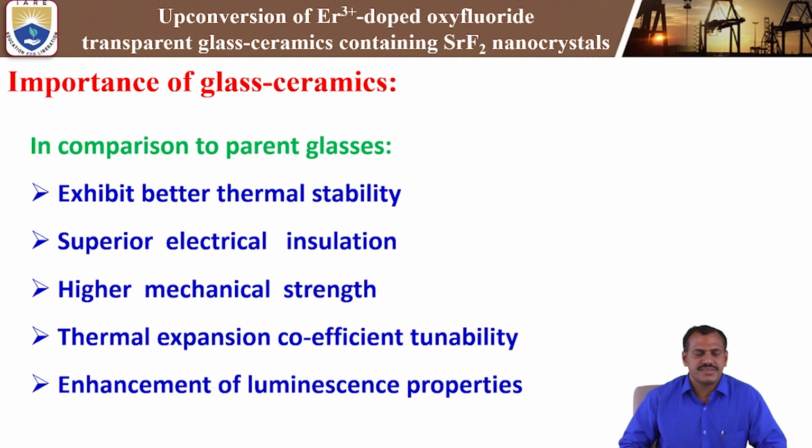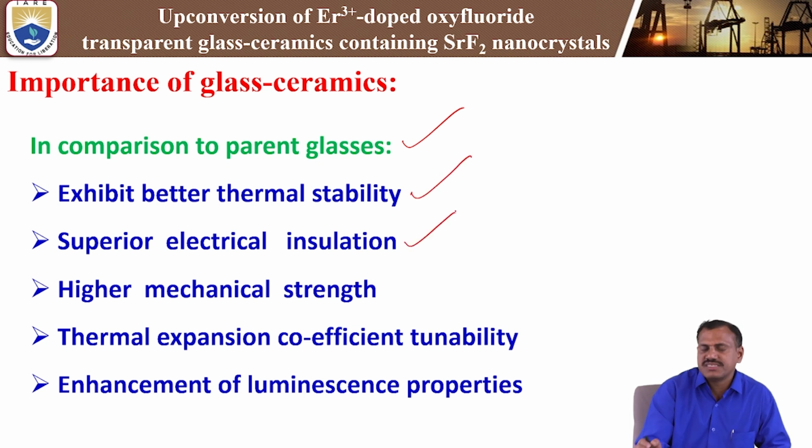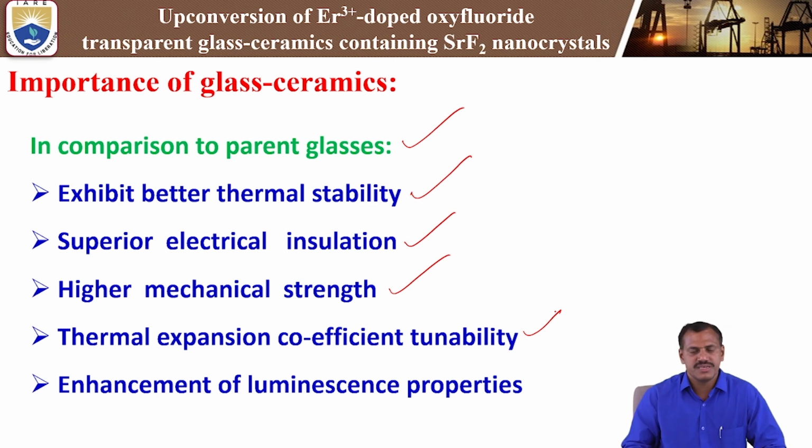Next, what is the importance of glass ceramics compared to amorphous materials? They exhibit better thermal stability, which is one of the important features. Next, superior electrical insulation, which is one of the important parameters. Next, higher chemical strength, also an important parameter. Next, thermal expansion coefficient tunability, which is also very essential in preparing glass ceramics. Next, enhancement of luminescence properties. This is finally